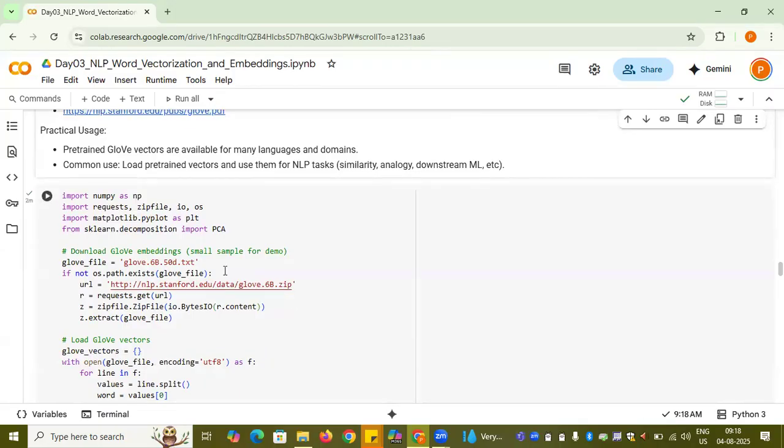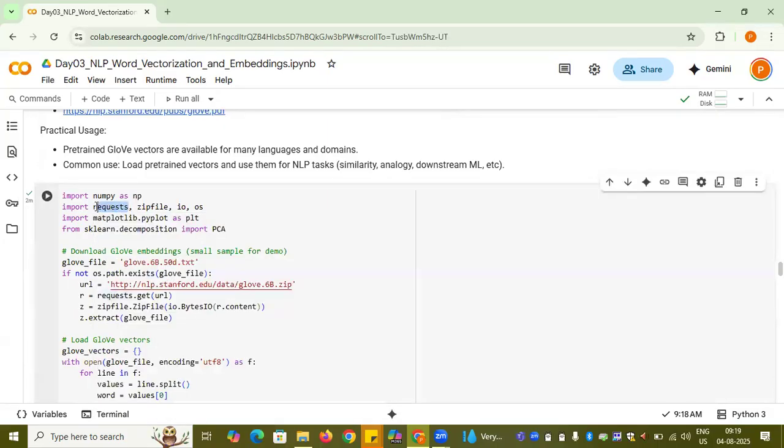So what I am doing is first importing my requests library, using requests.get on this URL to get my embeddings. Once I get that, I extract it, and this variable z has my embeddings altogether.